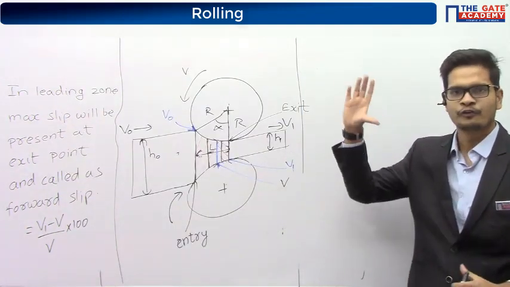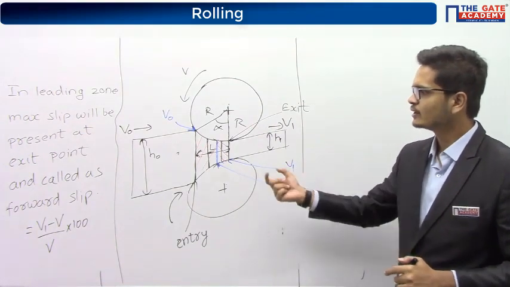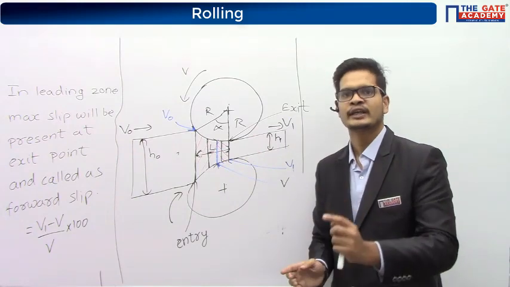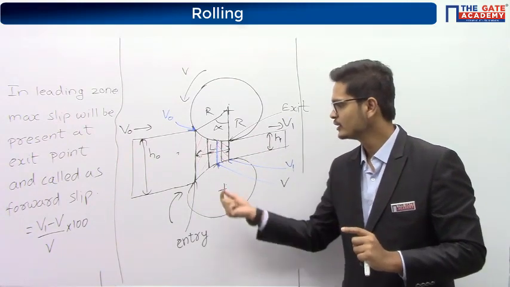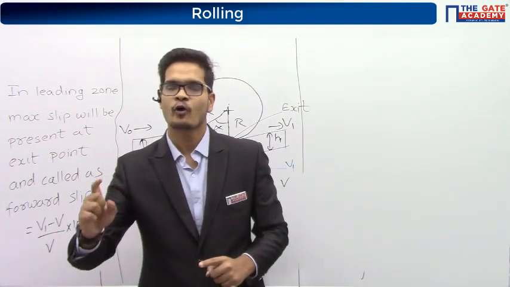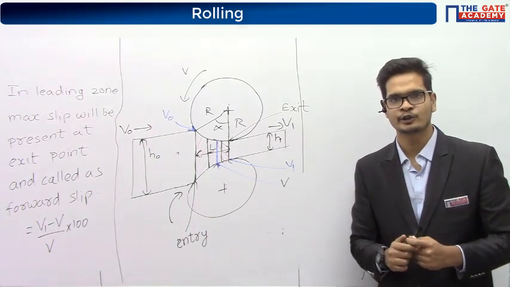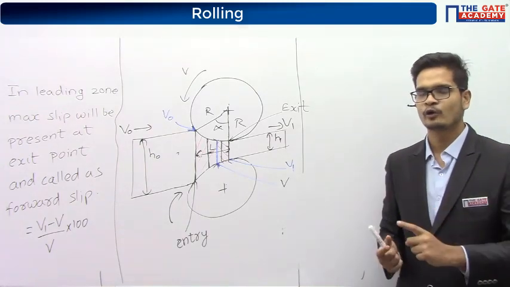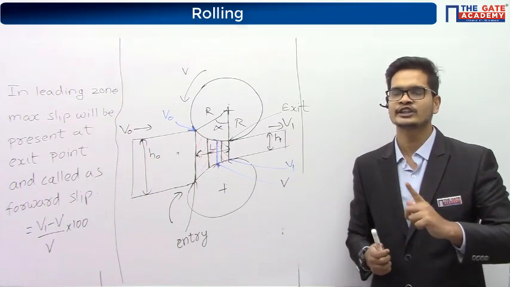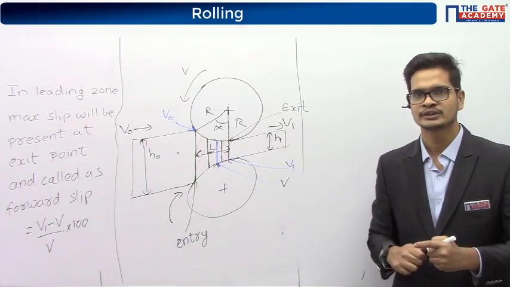Now, from whatever we have seen till now, one thing we have understood is that throughout the deformation zone, slipping is taking place except for one plane. Which plane? The neutral plane. In the neutral plane, no slip is taking place. So what kind of motion is taking place at the neutral point? At the neutral point, no slip is taking place. It means at the neutral point, pure rolling is taking place. Right?